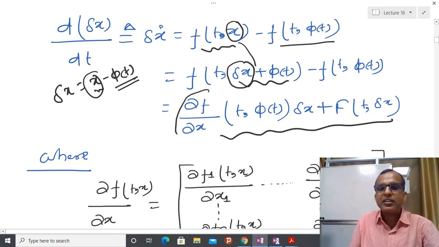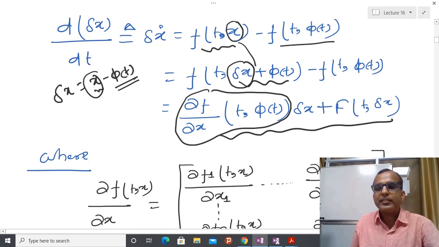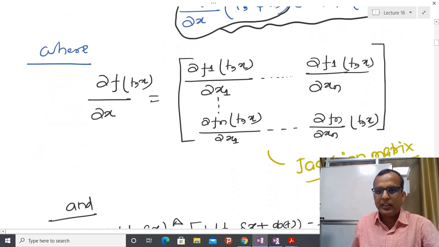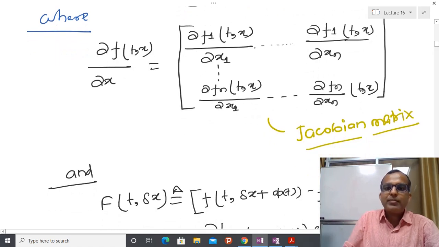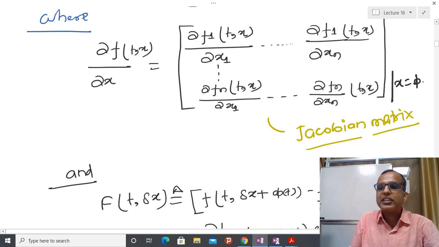This particular matrix, as you are already well aware, is nothing but the Jacobian of f across this particular solution phi(t), and this result comes from the Taylor series expansion. I am not going to discuss the Taylor series expansion because we have already done it. So this matrix has entries dou f1(t, x) by dou x1 up to dou f1(t, x) by dou xn, because I am assuming x belongs to R^n, and we are linearizing this about phi. So in place of x, I substitute phi(t), that is x equals phi(t) here.